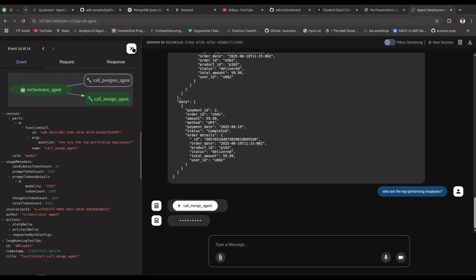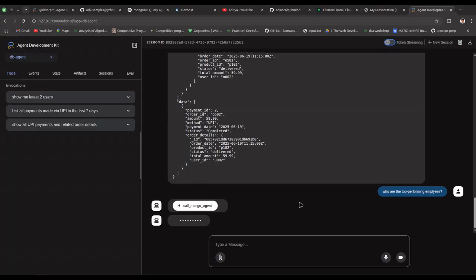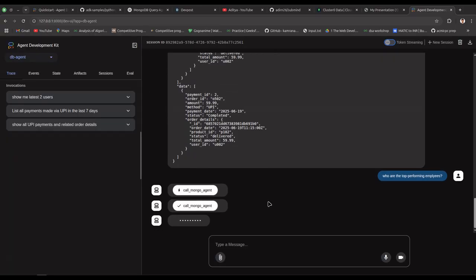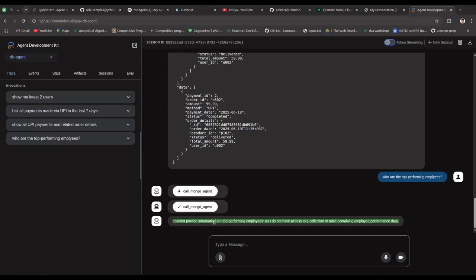It has called the Mongo agent. It says it cannot provide information, as it doesn't have access to the right collection or table containing employee performance data.